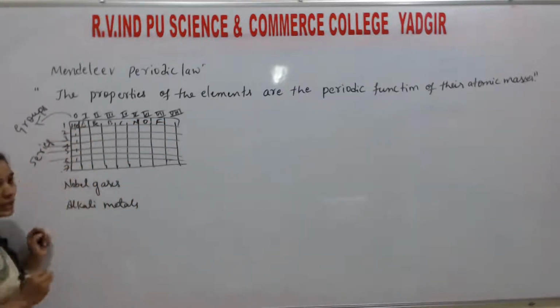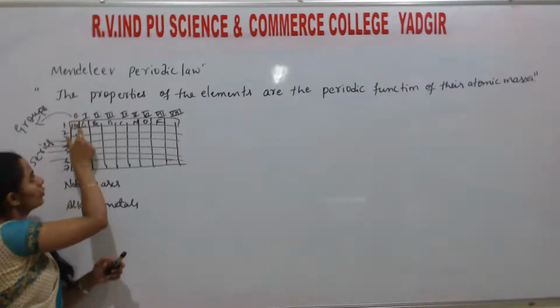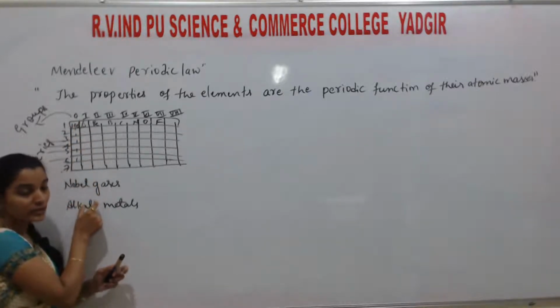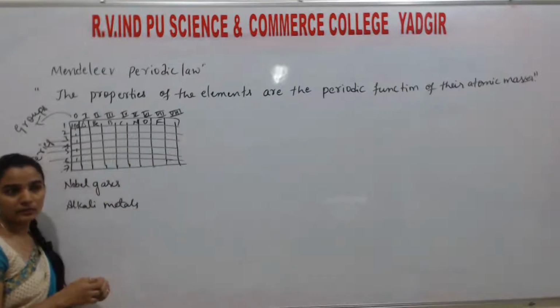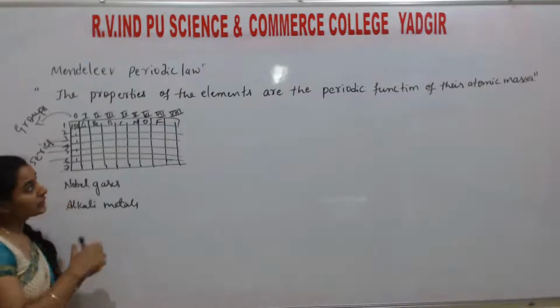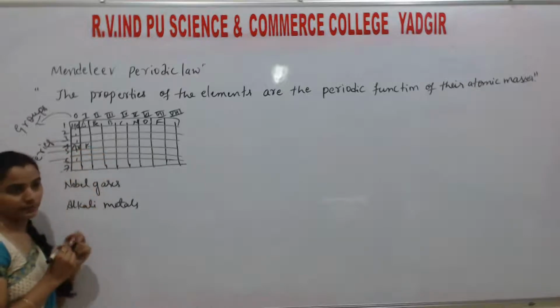Here come helium and neon. Understand? He kept the zero group elements in the first column of the periodic table, followed by the next elements. After this, students, argon will come, followed by potassium.